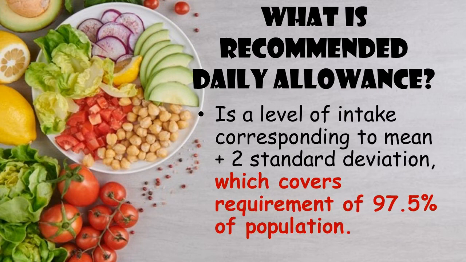It is a level of intake corresponding to mean plus or minus 2 standard deviation, which covers the requirement of 97.5% of the population. This mean plus or minus 2 standard deviation we always see in research. So if the food covers this mean plus or minus 2 standard deviation, it can be considered as RDA.